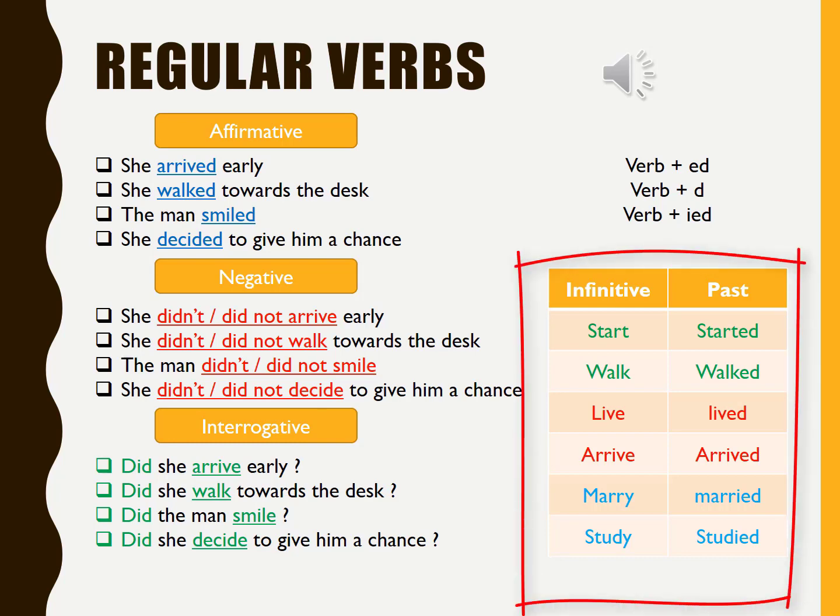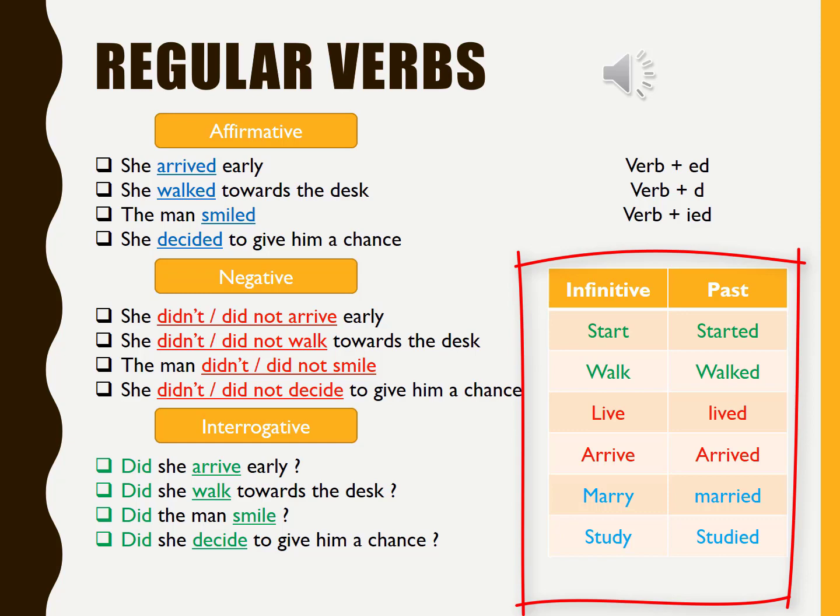And we have some examples. For example, infinitive in the past. We have start, we added ed because at the end there is no e. Start became started. Start now, started in the past. Walk, walked.